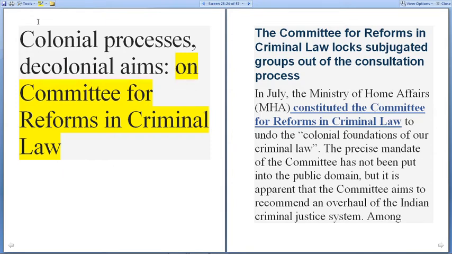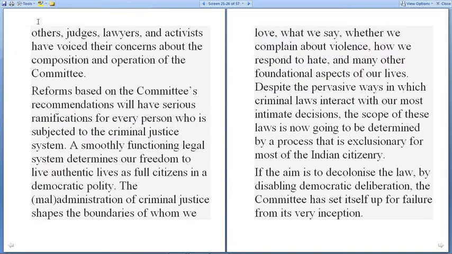The precise mandate of the committee has not been put into the public domain, but it is apparent that the committee aims to recommend an overhaul of the Indian criminal justice system. Among others, judges, lawyers and activists have voiced their concerns about the composition and operation of the committee. The reforms based on the committee's recommendations will have serious ramifications for every person who is subject to the criminal justice system. A smoothly functioning legal system determines our freedom to live authentic lives as full citizens in a democratic polity.